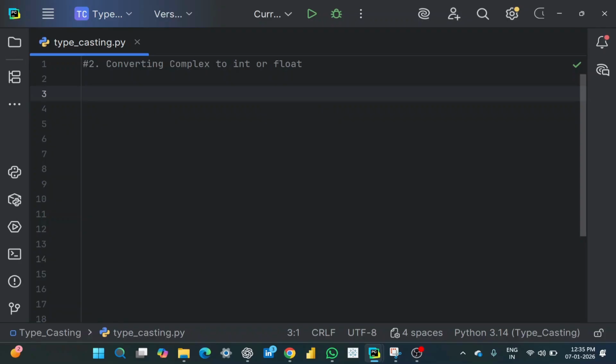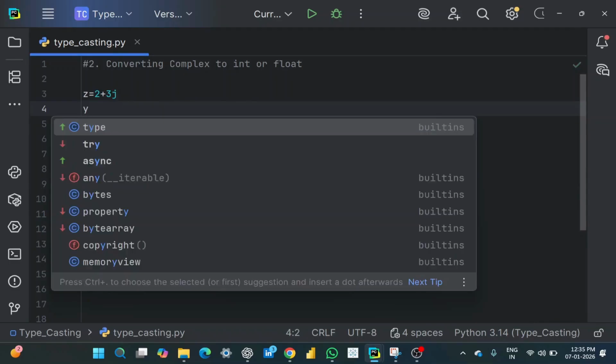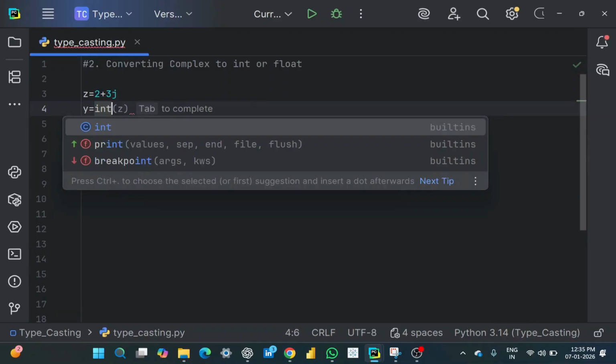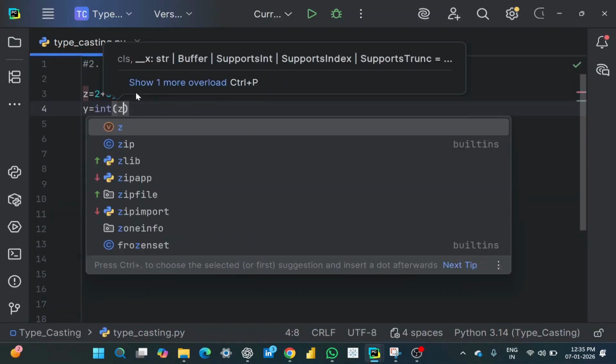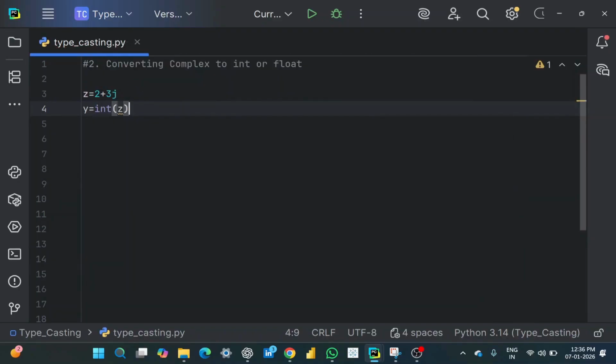The second case is converting complex to int or float. Let's understand this with an example. Let me take a variable z and give a complex value, that is 2+3j. Now I want to convert this complex value into an integer. So let me take another variable y, and using int(), I just want to convert that z value into an int.